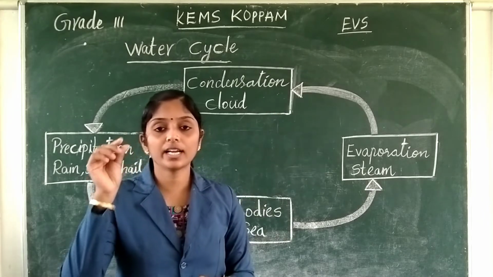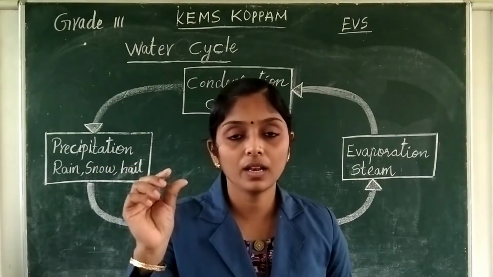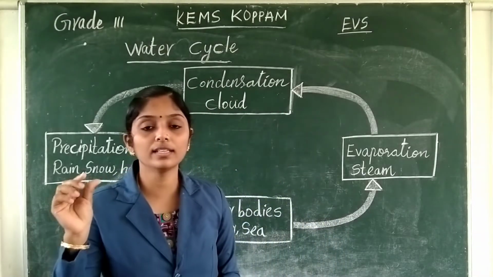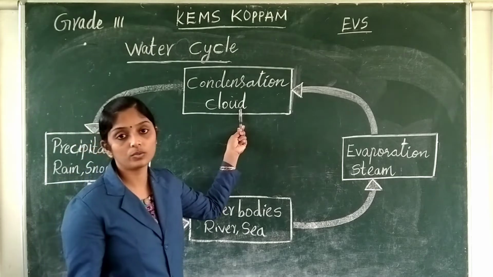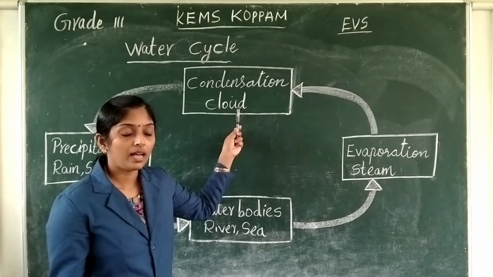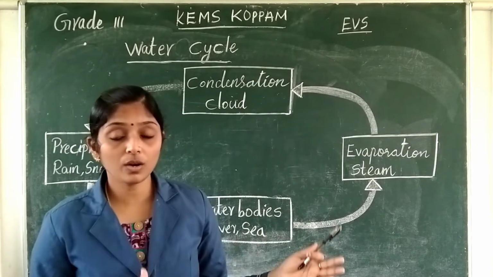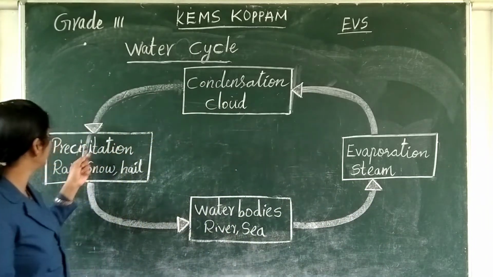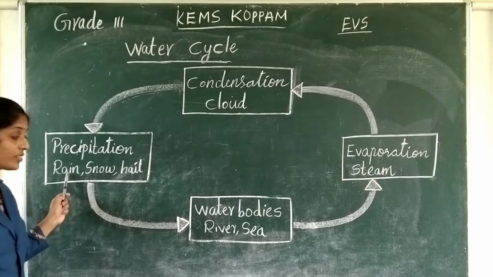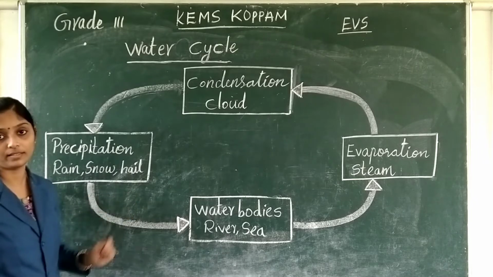And those tiny water droplets along with various gases and dust particles form clouds. Okay, and when the clouds become very heavy, they fall again to the earth as rain, snow and hail.